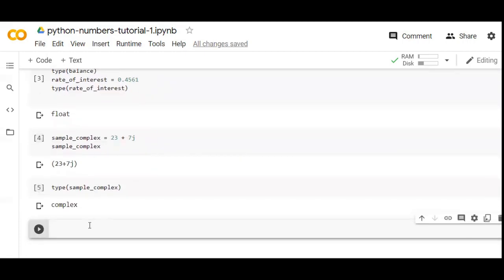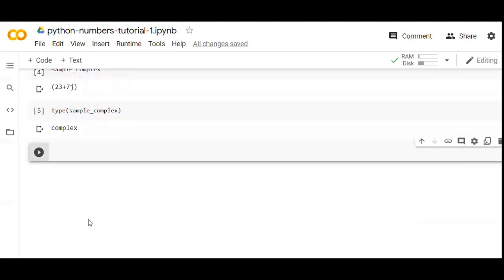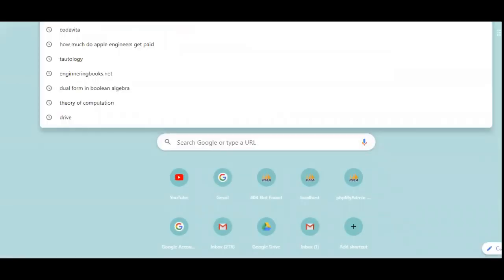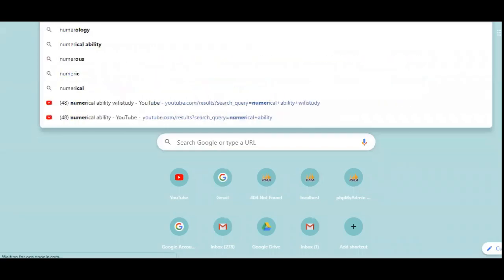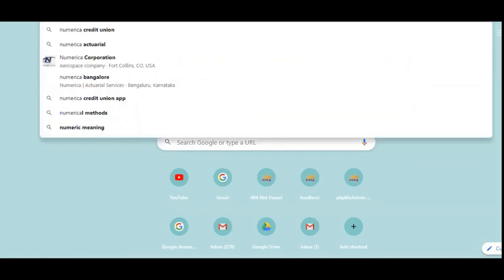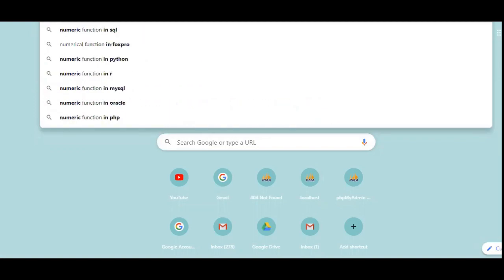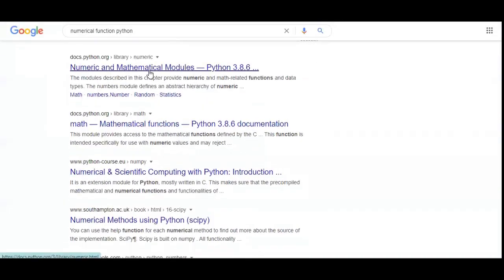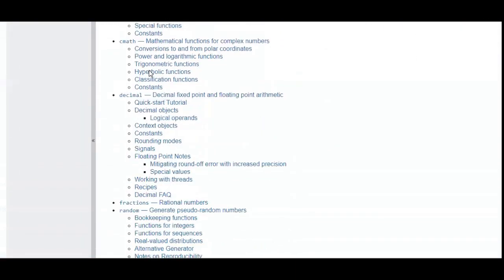There are a lot of things you can do with all these numerical data types. You can perform arithmetic operations, you can perform logical operations and all the stuff. There are also some functions associated with that. There are a lot of functions.